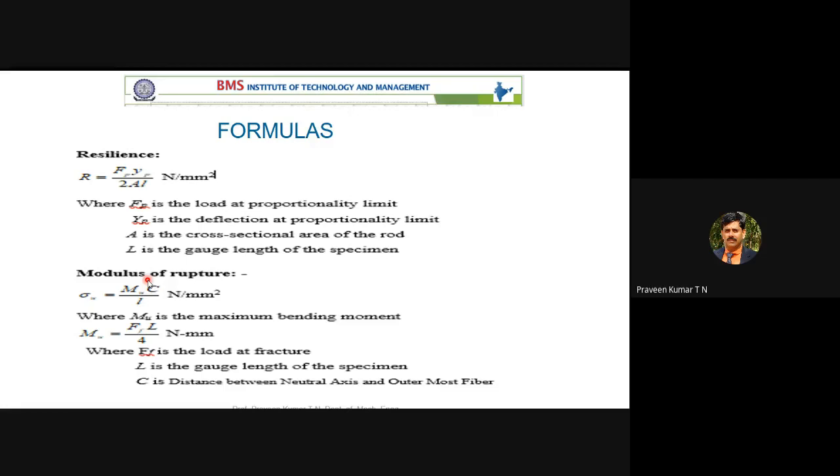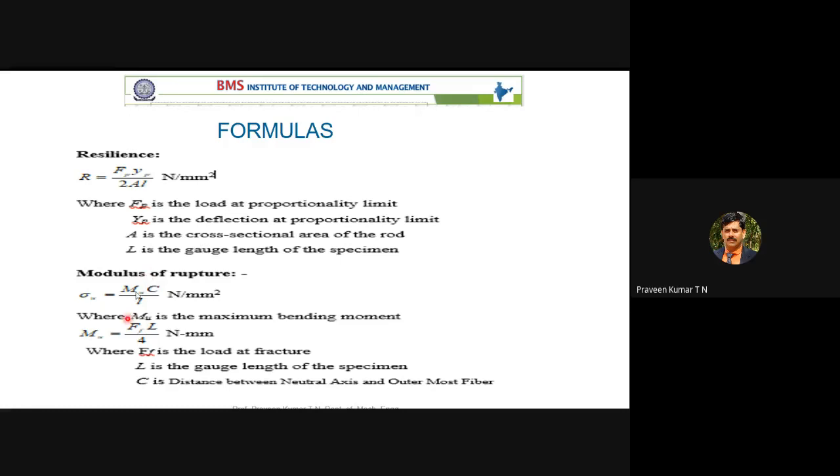As per our beam, the height is 50 mm, so you note down, C is equal to the height of the specimen divided by 2, that is 50 mm divided by 2, that is 20 mm. C is 20 mm.